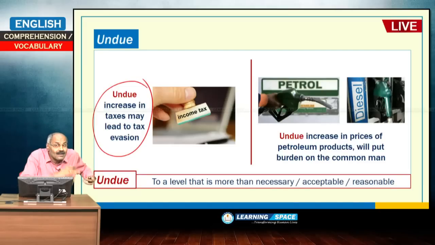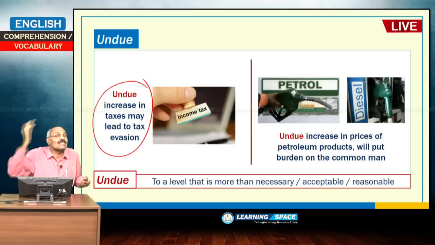When taxes are excessive, more than necessary, more than acceptable limit, more than reasonable limit, then people will take shelter, or you can say people will try to evade the taxes. So, here undue increase means more than reasonable increase. Similarly, undue increase in prices of petroleum products will put a burden on the common man. So, petroleum prices should not be increased beyond reasonable limit. So, undue, many times you come across this.